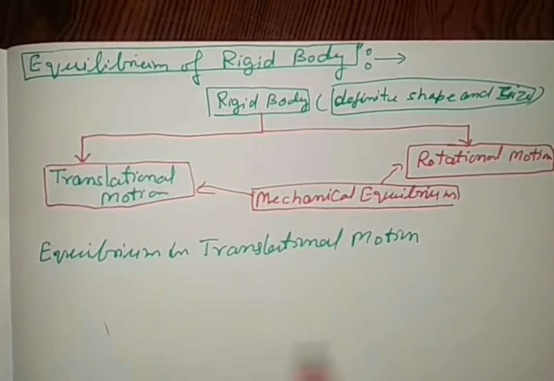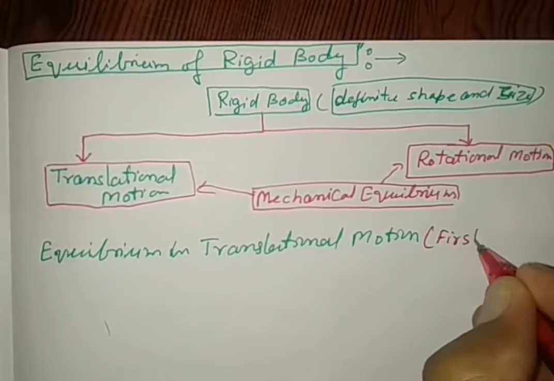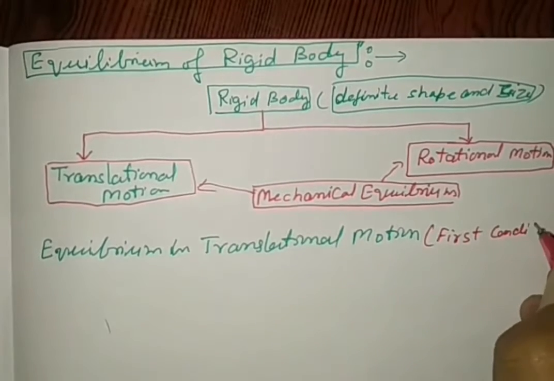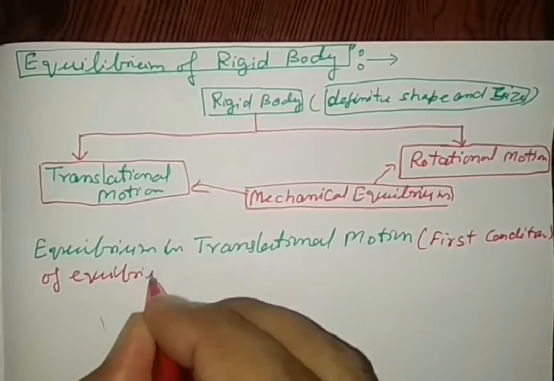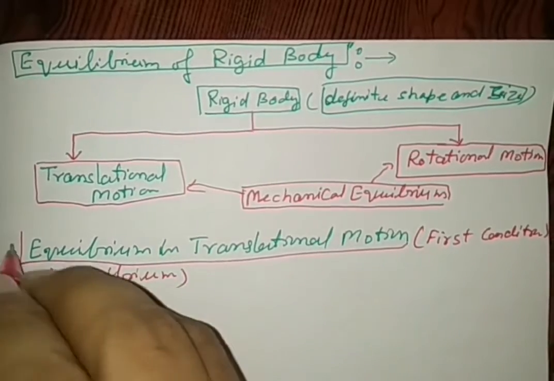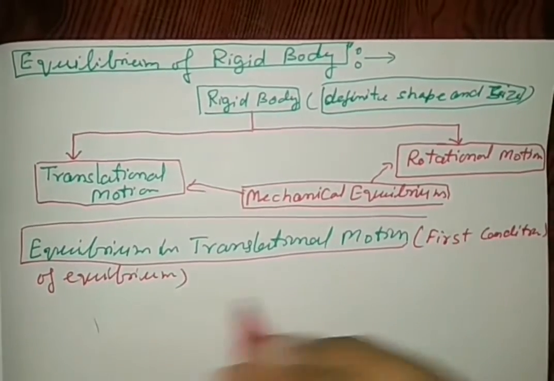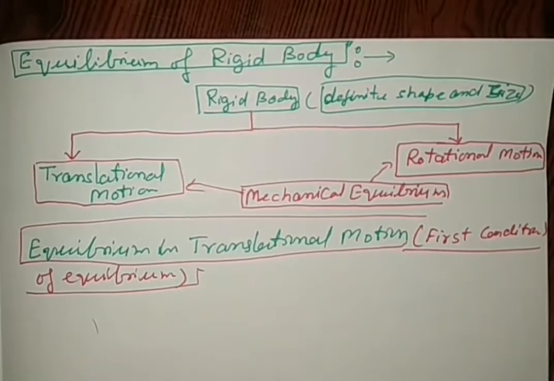This is also called the first condition of equilibrium. So see what translational motion is and its first condition of equilibrium.